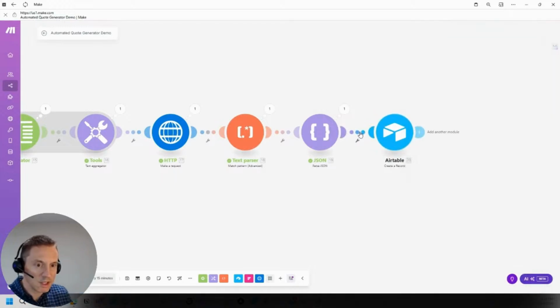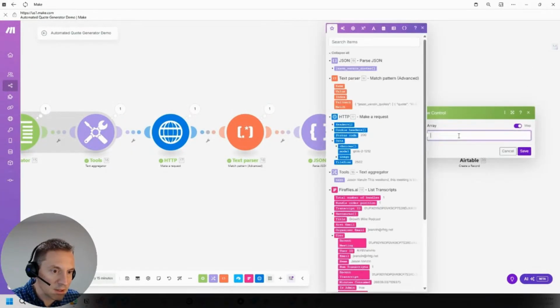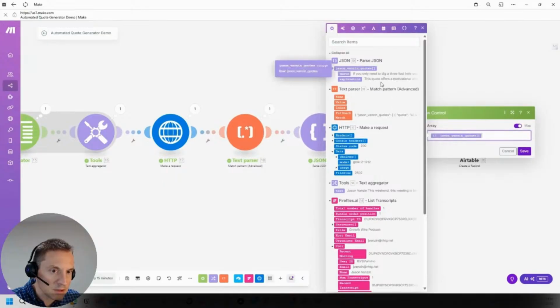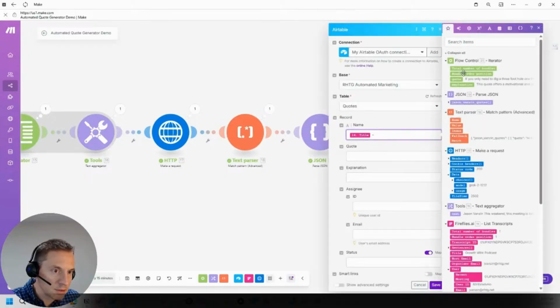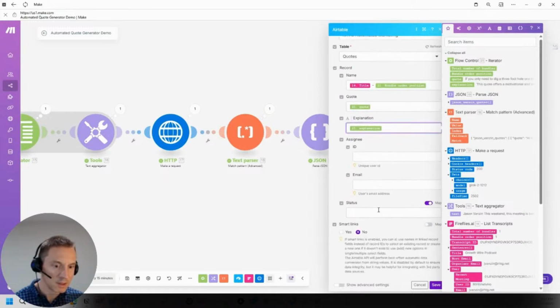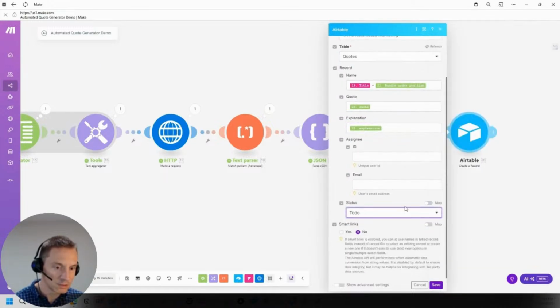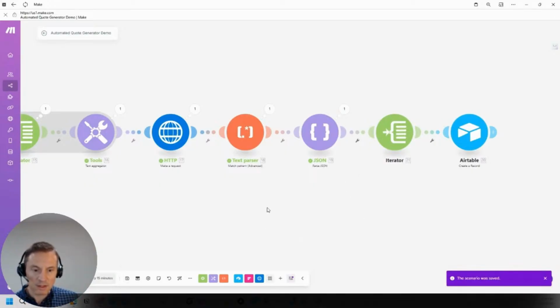What we need to do is iterate over this, because we're going to have multiple, so I need to put an iterator in there, put select JSON's quotes because there's more than one, and then what I can do is use the bundle order position. So it'll be basically the title dash one, title dash two, title dash three as it creates these records. So the quote and the explanation, and I want to set the status to do, because we can use that later to drive our workflow. That's it. Let's run it again here.